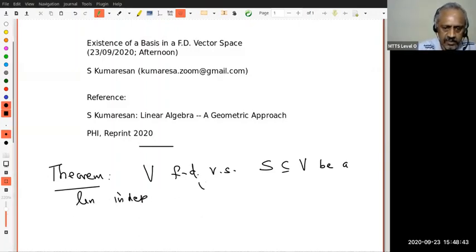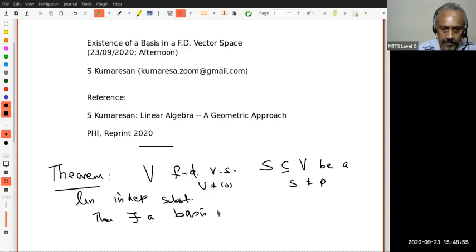Let's assume V is not 0 and S is not empty. Then there exists a basis B of V so that S is a subset of B.